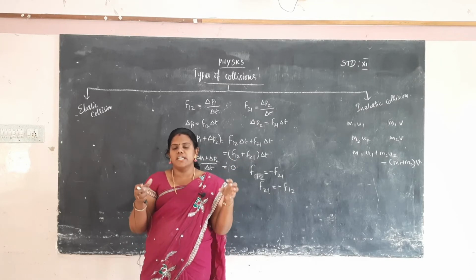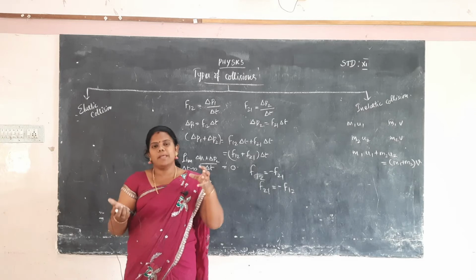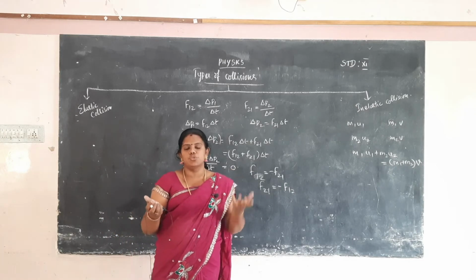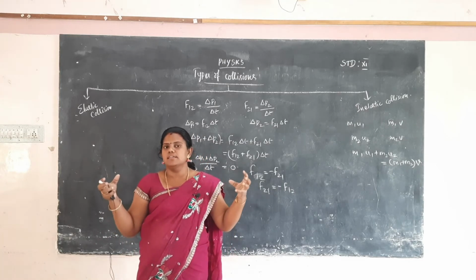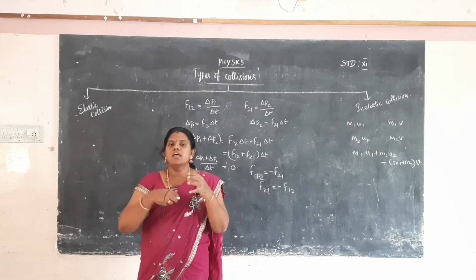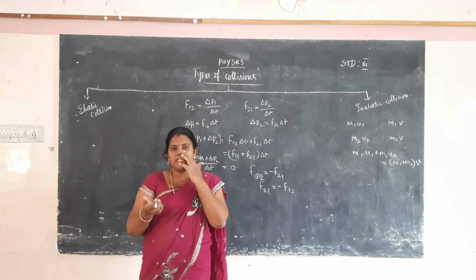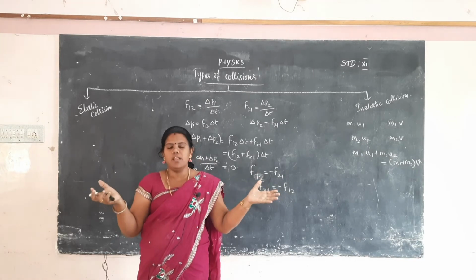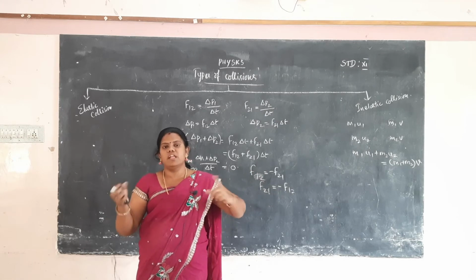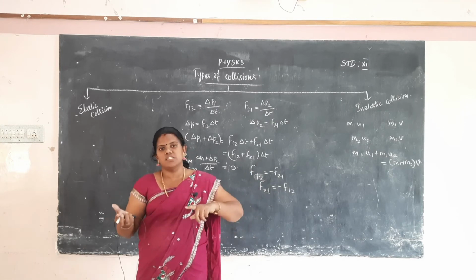The first particle initially has velocity u1. The second particle initially has velocity u2. The two particles collide with one another. After the collision, the two particles move in different motion, having velocities v1 and v2. The velocity changes.